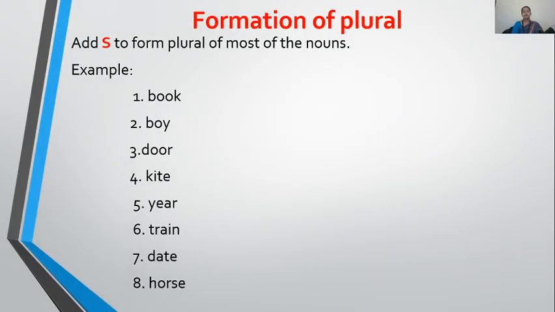Religions. Okay, children, now let's talk about the formation of plural. How do we make plurals? How are singulars converted to plural, children? There are nearly 9 to 10 rules to form a plural from a singular.